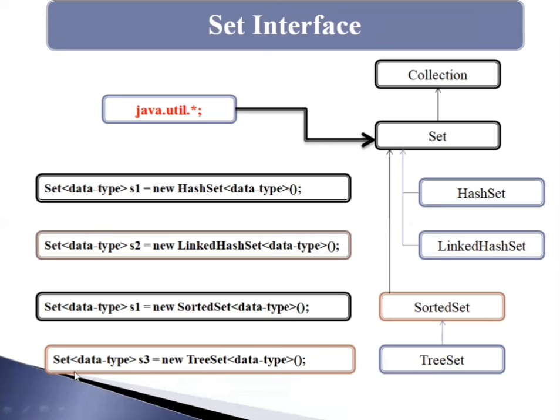Here I wrote a sentence to create the TreeSet: Set, then data type, then name, then new TreeSet, then data type. It's not a list, but you can store the elements in the TreeSet in the format you want.